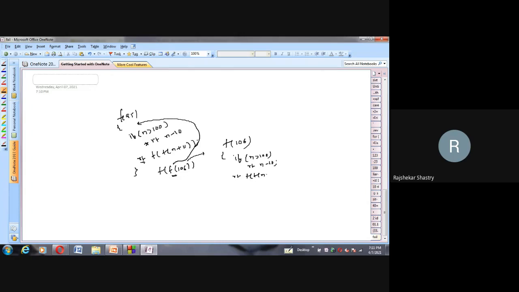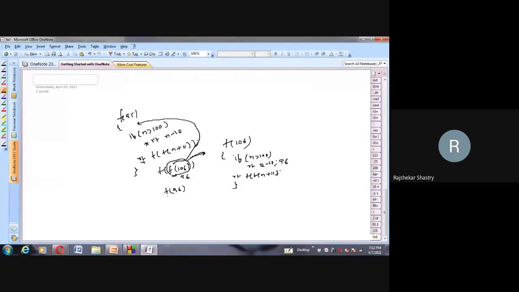From here we internally called f of 106, and since n is 106, which is greater than 100, the base case is encountered, and we return 106 minus 10. How much? 96. 96 is placed here.